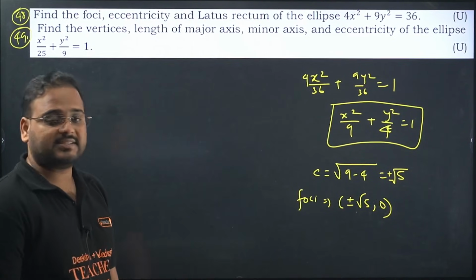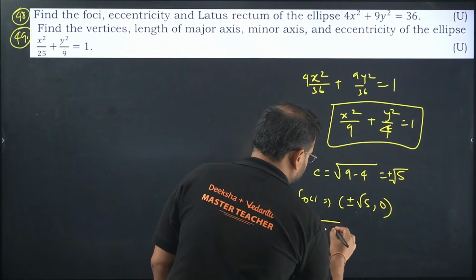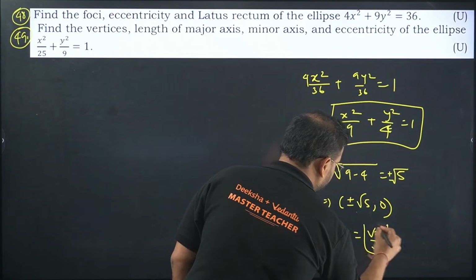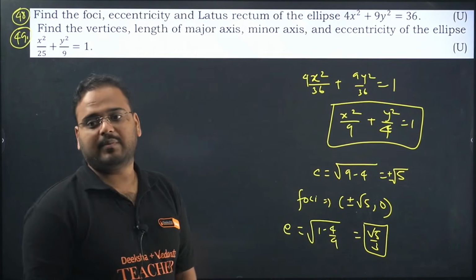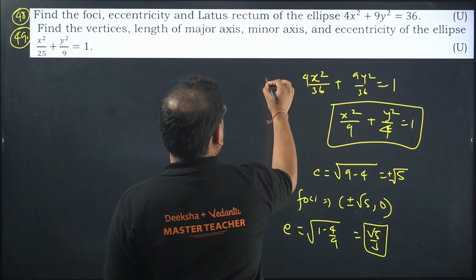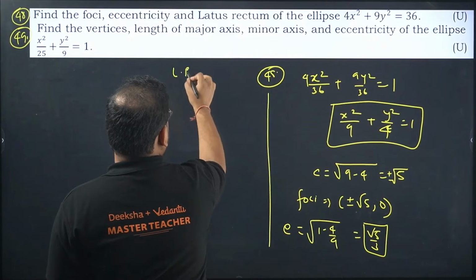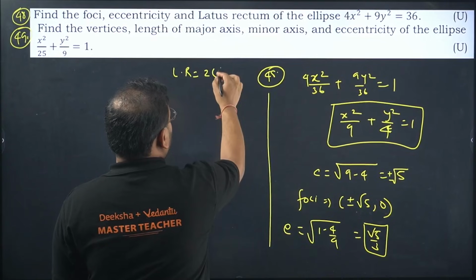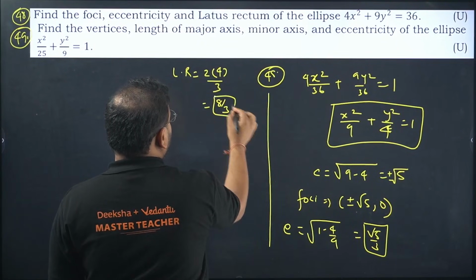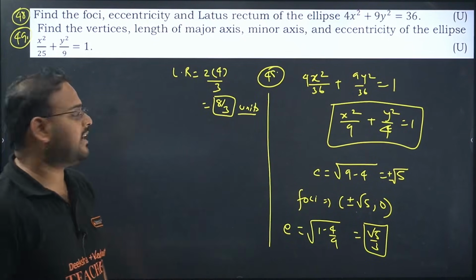Yes, this is correct. Eccentricity, E value, root of 1 minus 4 by 9. So I get root 5 by 3. Check here. 9 minus 4 is 5. So root 5 by 3 is your eccentricity. And LR. Okay, this is your question number 48, by the way. So LR for the same question, 2 into smaller value, 4 by root of the other one. What is the answer going to be? 8 by 3 units. Root of the other one means root of 9. That is 3 only. 2 into 4 is 8 by 3.